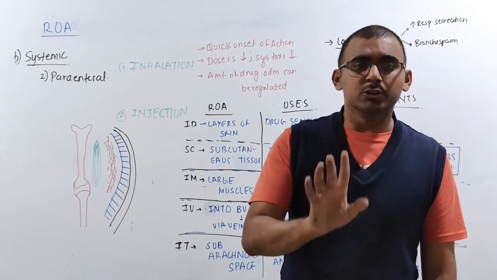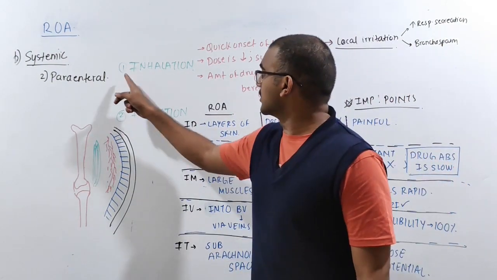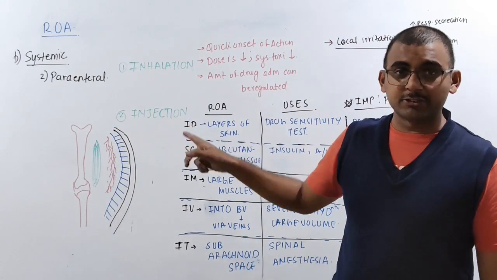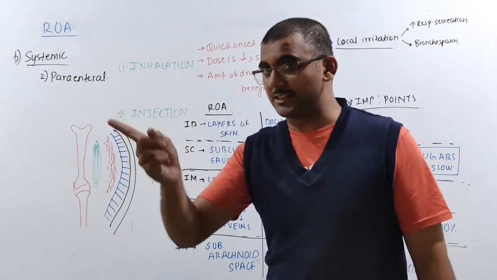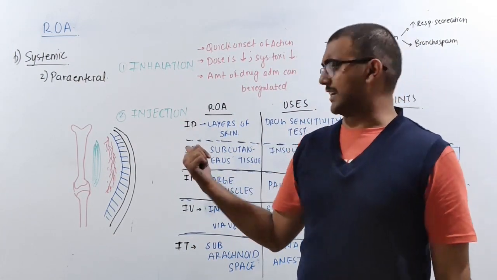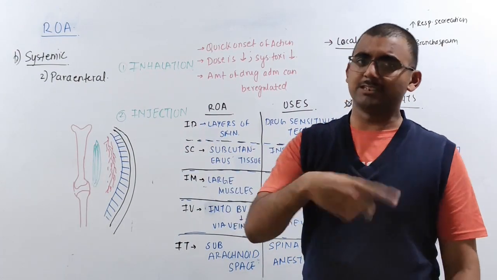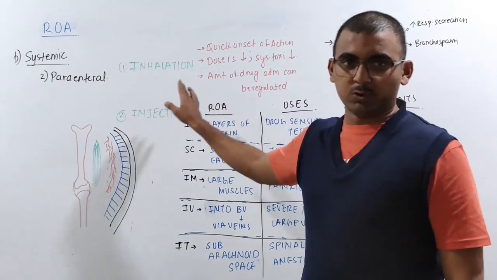For your examination, you have to remember that there are 3 types of parenteral route of administration. One is your inhalation, the other one is your injection, and one more is your transdermal route. Okay, I have told you that. So it is going to show your local effect also and systemic effect also. We'll be discussing it after your injection. We'll be discussing the transdermal route of administration too. Okay, let's start with the inhalation route of administration.